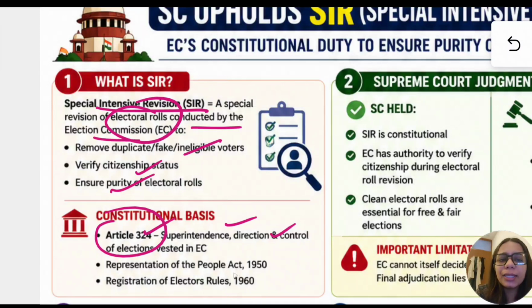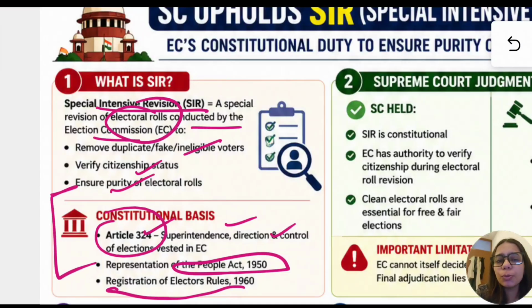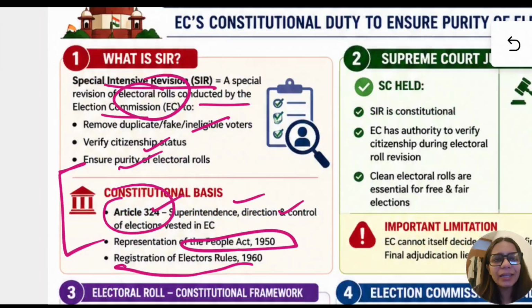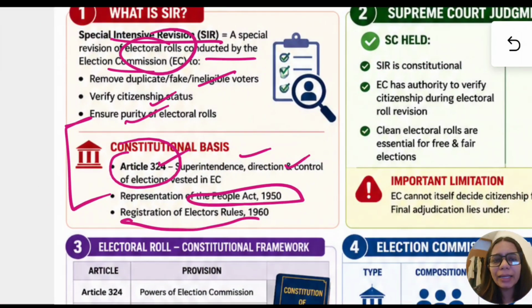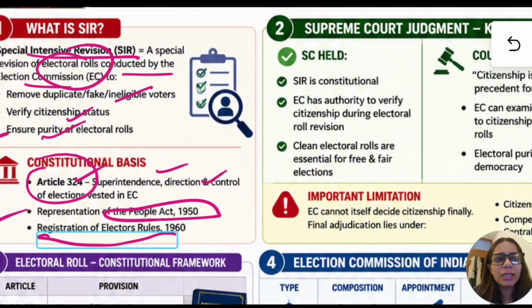Then again we get this power from the law, RPA 1950, and also the Registration of Electors Rules 1960. This is important for your prelims. A question might come which might ask these rules or laws under which the constitutional mandate or the legal mandate is given to EC for the same.